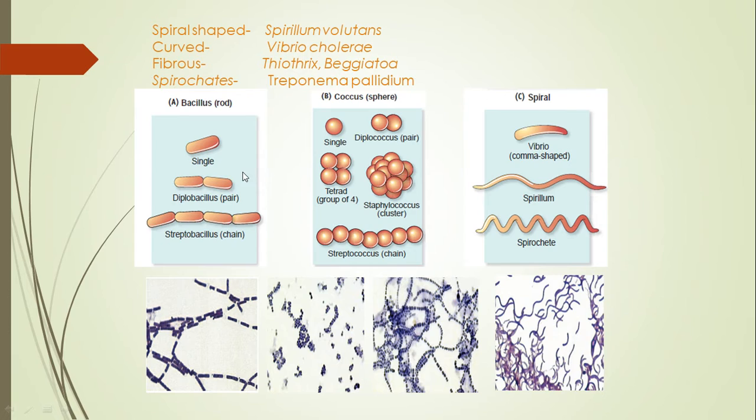That is why they are called patterns of arrangement, because bacteria are unicellular organisms and rarely seen single. They are usually seen in pairs and in groups.